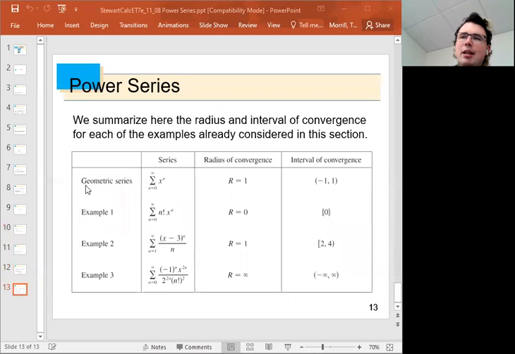So here are some different examples of power series. The first one here is the geometric series, just the summation of x to the power n, where n starts at 0 and goes to infinity. The radius of convergence for this power series is R equals 1, just like we saw last week. We just have new vocabulary to describe this phenomenon now. But we also showed that the endpoints of this interval, -1 and +1, neither of those values of x will have the geometric series converge. So my interval of convergence is an open interval. It does not include its endpoints.